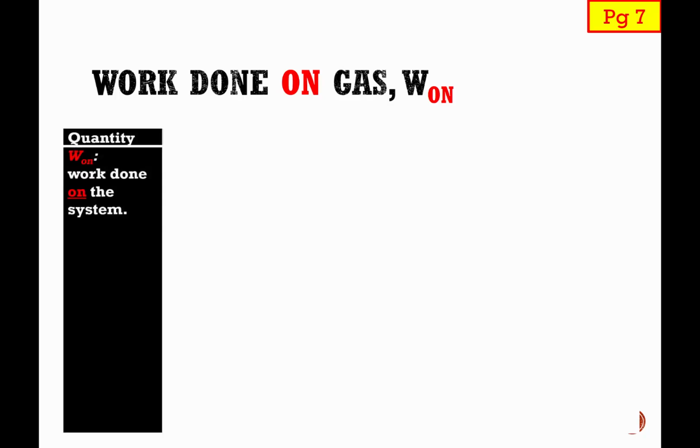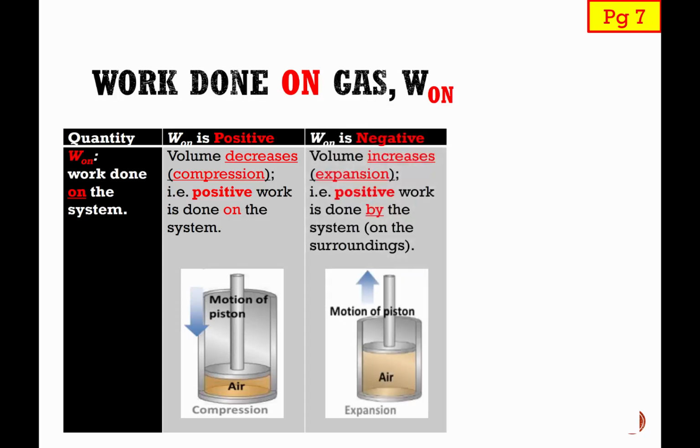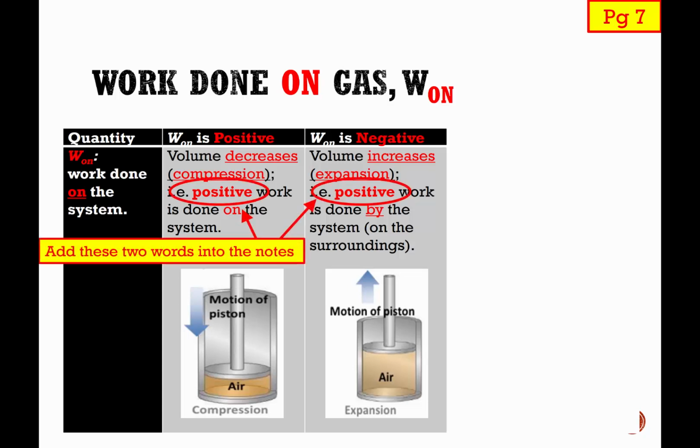So W on actually represents work done on the system. And when we have W on that is positive, it means work done on the gas is positive. And for a fixed mass of gas, there must be a compression, meaning there must be a drop in volume. And when the work done on the gas is negative, for a fixed mass of gas, there must be an expansion, meaning there is an increase in volume. And when work done on the gas is positive, it also means that the work done by the gas is negative, or vice versa. So the word positive is actually important, so please add them into your notes.